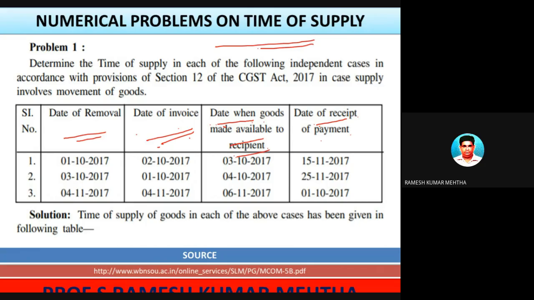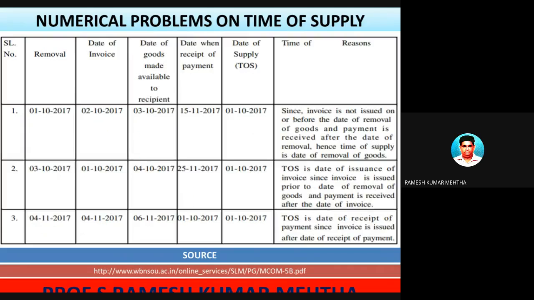Date of removal of goods. On this day itself, they should have prepared the invoice, which has not been done. And the date when the goods were made available to the recipient, and when he made the payment. So this is number one. This is the information for case 1, and in the next slide let's look at the solution along with the appropriate comments.